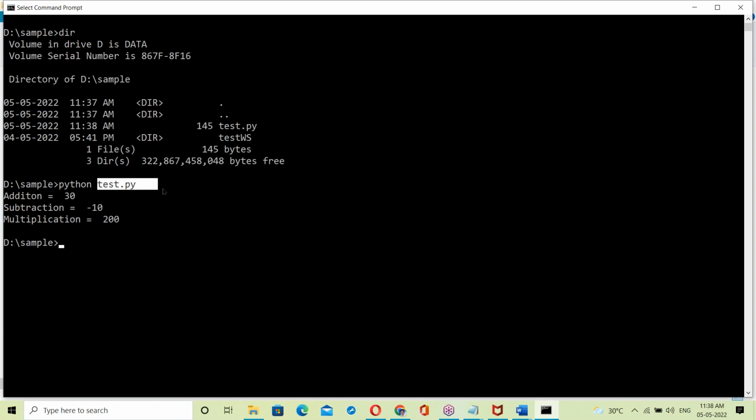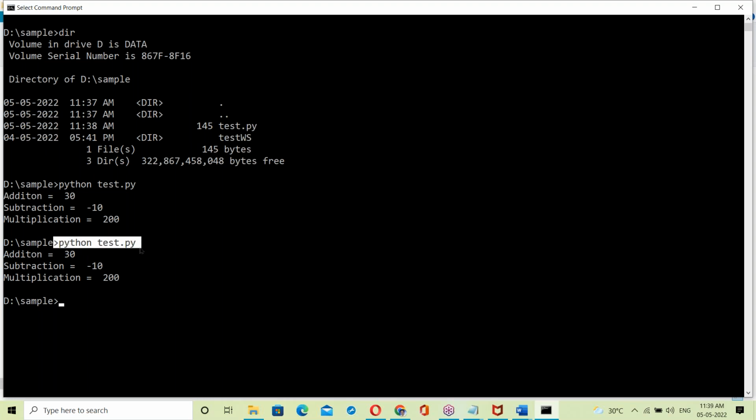Suppose it is a C program, first of all it checks for all the errors, right? First compiling the C program. After compilation, if there are no errors, then execution. But Python is not like that. No checking beforehand, directly executing.